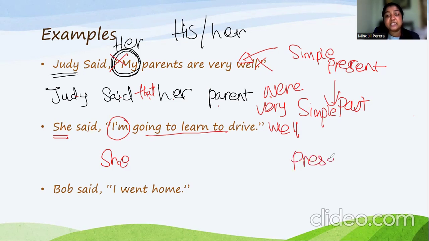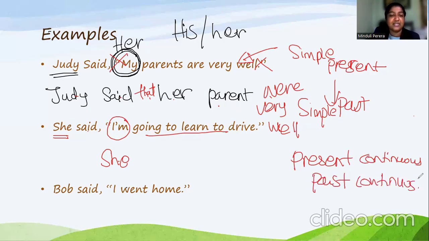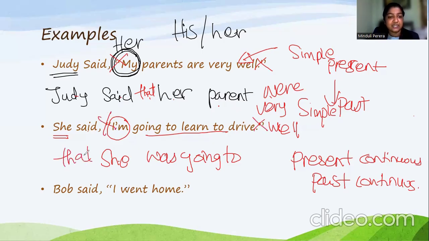That is present continuous. So we have to change it into past continuous according to the table. So she was going to. Then finally, we have to remove the inverted commas and add that. So our sentence would be, she said that she was going to learn to drive.